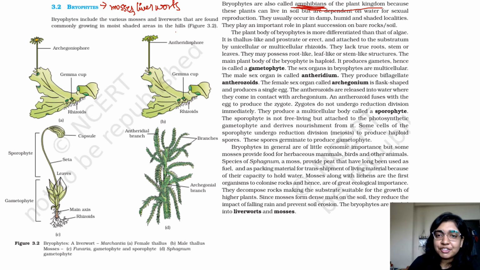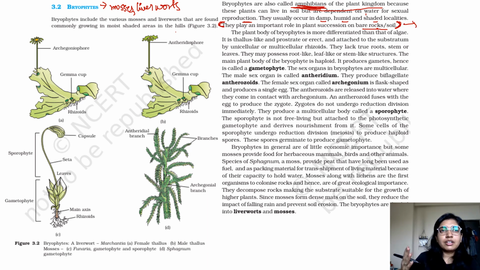They are known as the amphibians of the plant kingdom because these plants can live in soil but are dependent on water for sexual reproduction. So even though they can survive on soil, if they want to reproduce sexually, they need water. They usually occur in damp, humid and shaded places. They play an important role in plant succession on bare rocks or soils. This can come in questions.